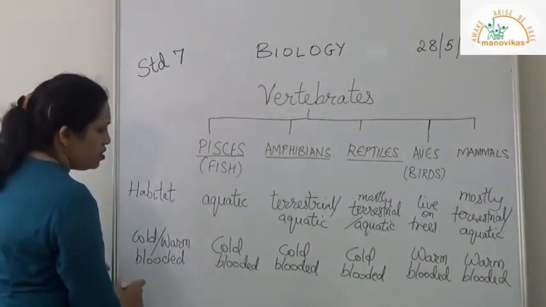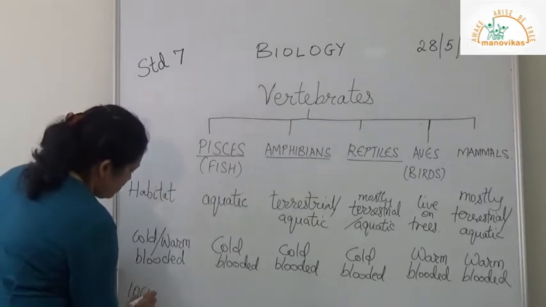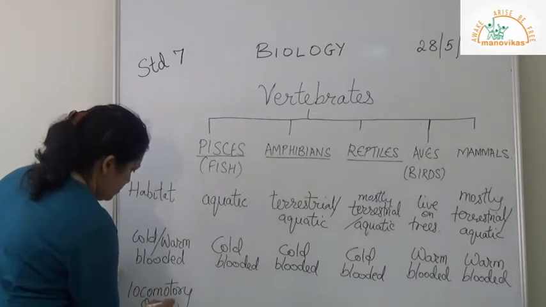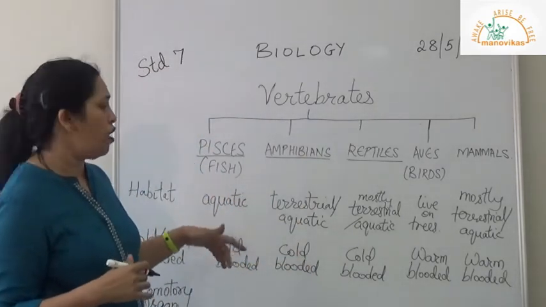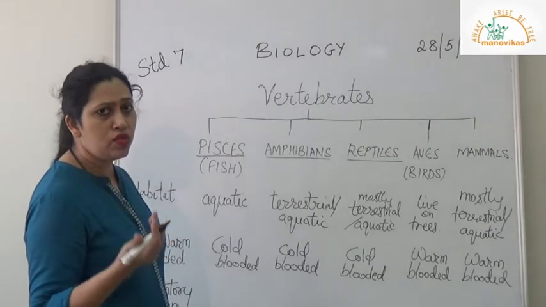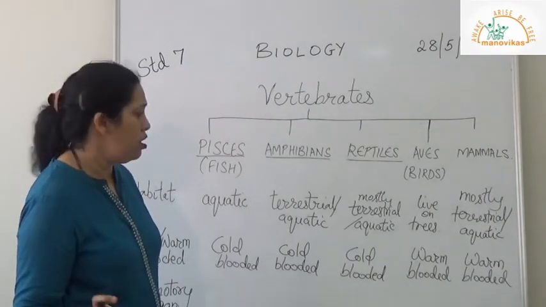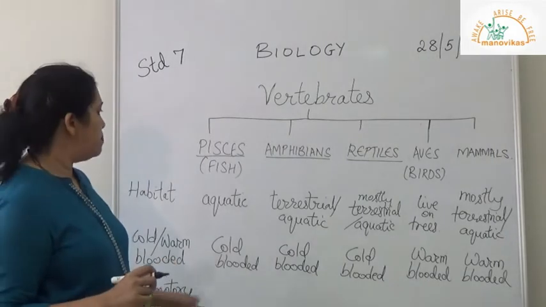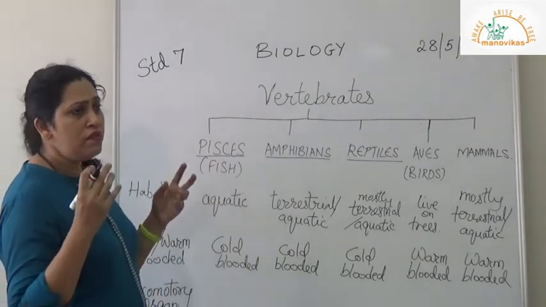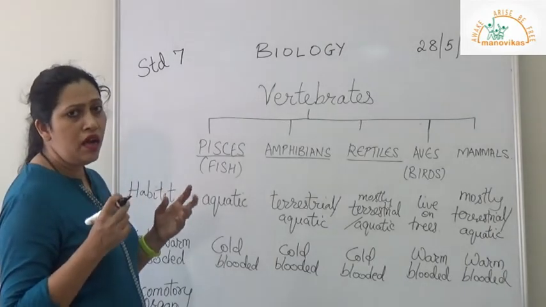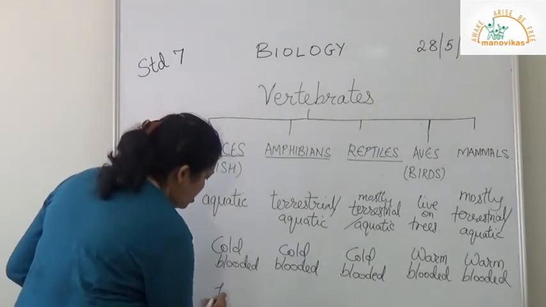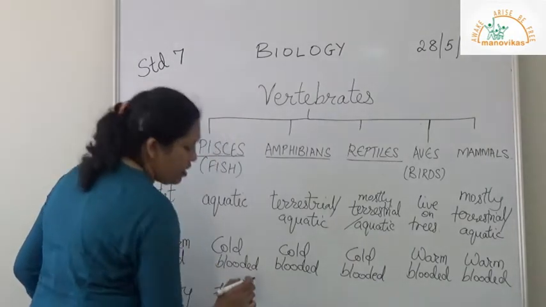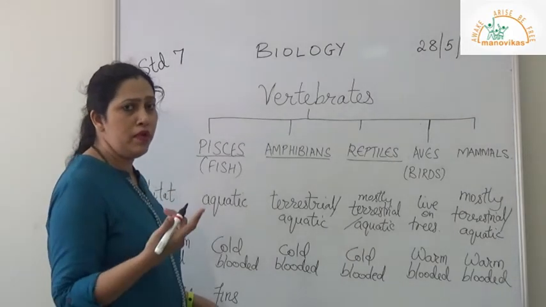Now coming to the next, the locomotory organ. You can make the same table in your books also as you see the video. After seeing the video, you can just write it in the book so that it's easy. You don't have to look at the textbook at all. Now, coming to the locomotory organ, in fish, the forelimbs and hind limbs are modified because they have to go in the water. They are modified into fins and also a tail. Fins and tail are modifications for them to swim.